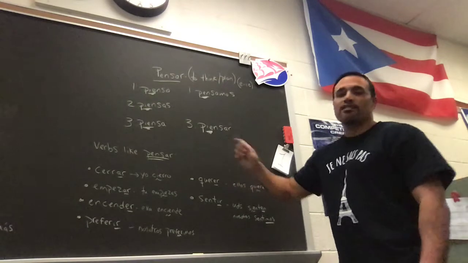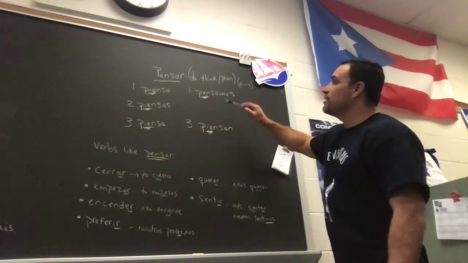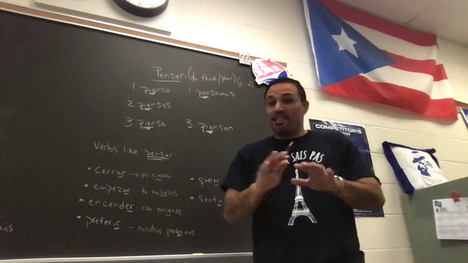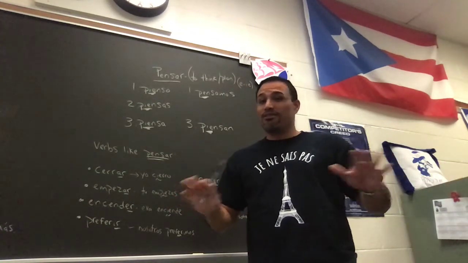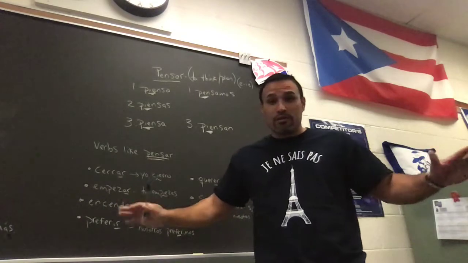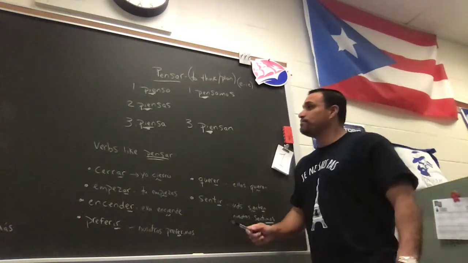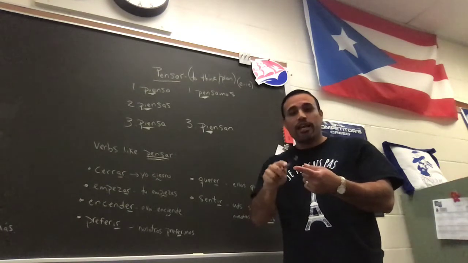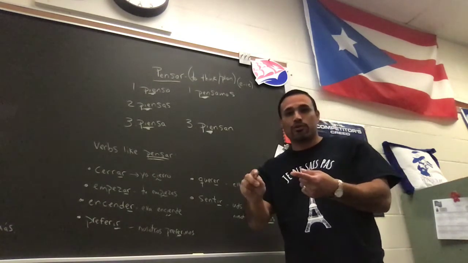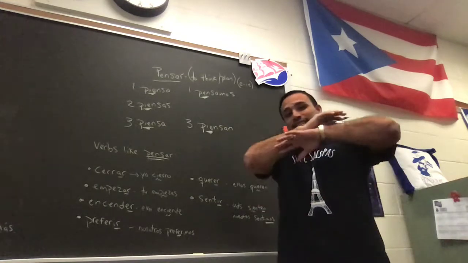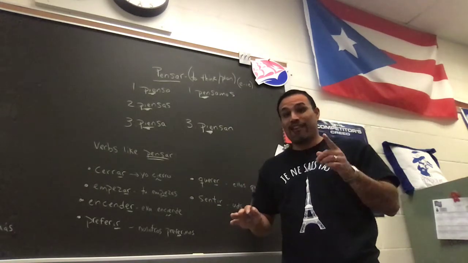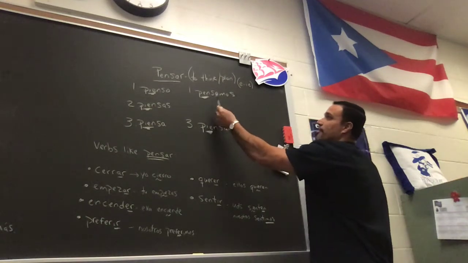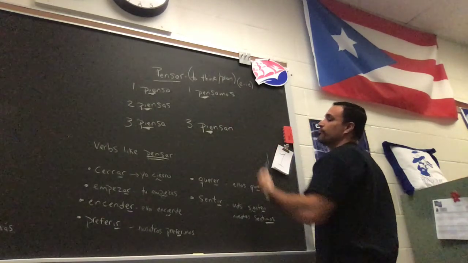All right, now, anytime we have these stem changers where they're E to IE, the nosotros form will never, ever, ever stem change. Ever. It's never going to stem change. Notice in venir, it didn't, right? Venimos, didn't have an IE. And then tener, it didn't either. Tenemos, okay? So the nosotros never stem changes. Never, all right? Pensamos, P-E-N, and then our regular AR ending, A-M-O-S, for the we form.